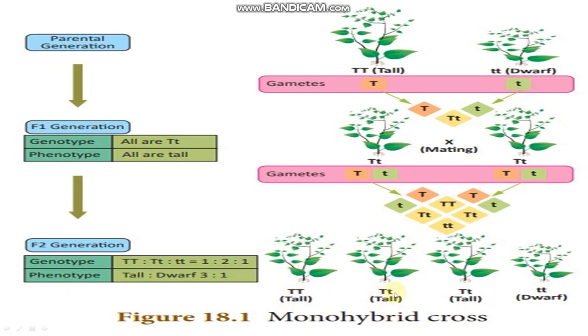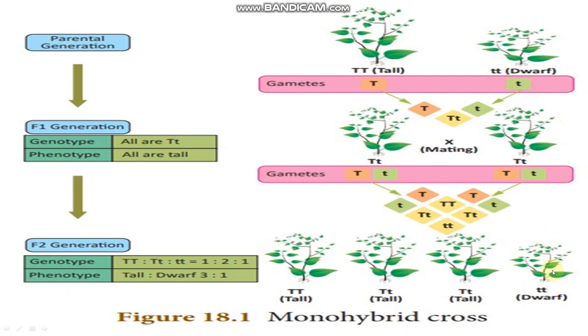Here, capital T small t, the dominant gene is present, that's why it will be tall. There is no representation of the dwarf gene here. Here also capital T small t, right? So the progeny will be long or tall. But here small t small t, both are homozygous and the recessive character of the gene is present, so it will be dwarf.